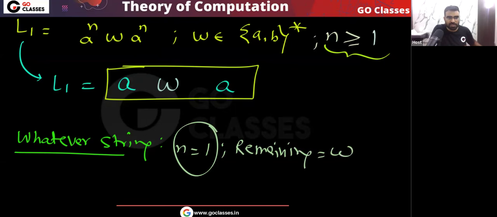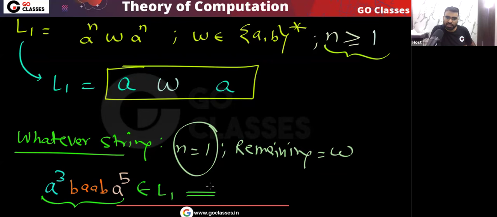The remaining you can consider as w. Is this point clear? Okay, for example, if I give you this string, consider this string like a power 3. Okay, then I have something like b double a b, and then a power 5. Okay, then in this situation, will it belong to the language or not? Yes, this will belong to L1. Why? What is the reason?